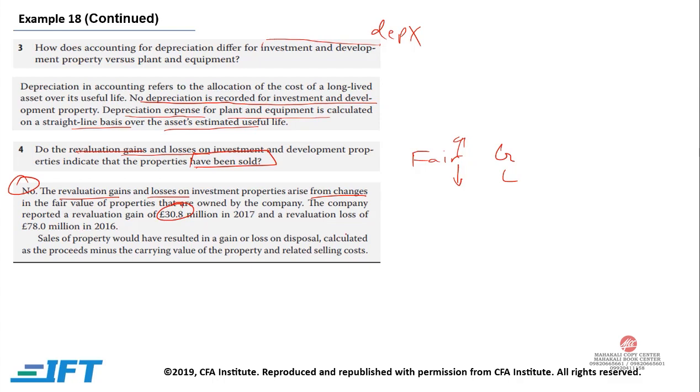The sales, as we discussed before, is equal to the proceeds that we get minus the carrying value of property. Now, for this carrying value of property, we also need to deduct depreciation and any related cost. So, sales of property would have resulted in a gain or loss on disposal, calculated as proceeds minus carrying value of property and related selling cost.